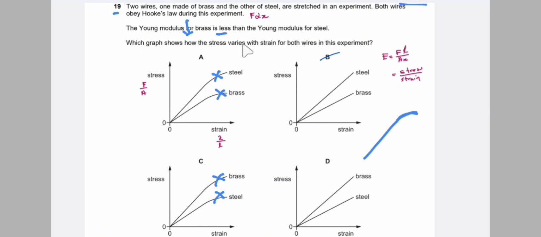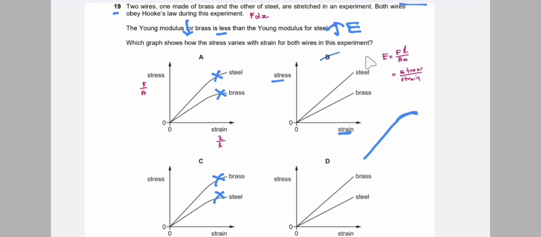Which graph shows how the stress varies with strain for both the wires in an experiment? We know that Young modulus is equal to force per unit area divided by extension per original length. Also, Young modulus is equal to stress by strain. Here we have given that brass has less Young modulus than steel. That means steel has more Young modulus.